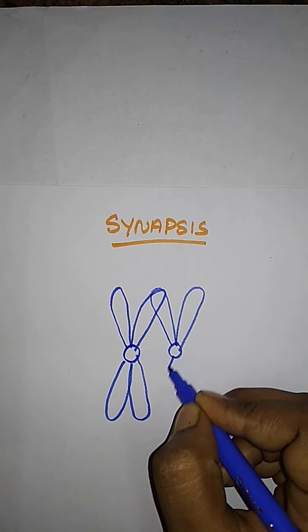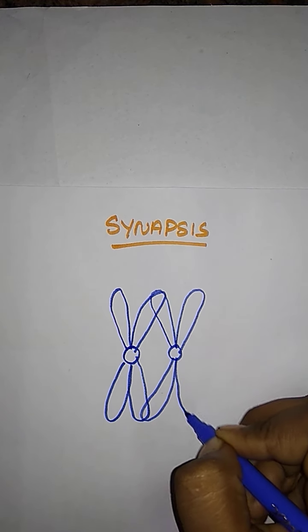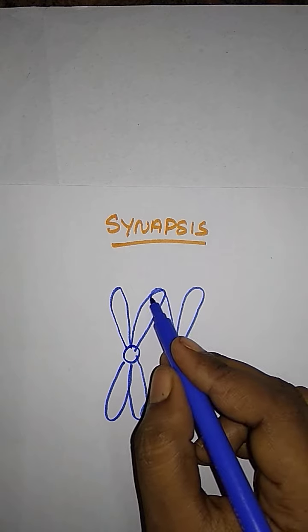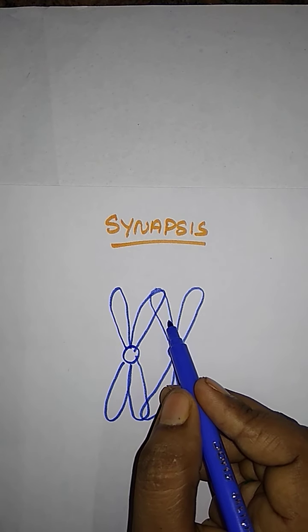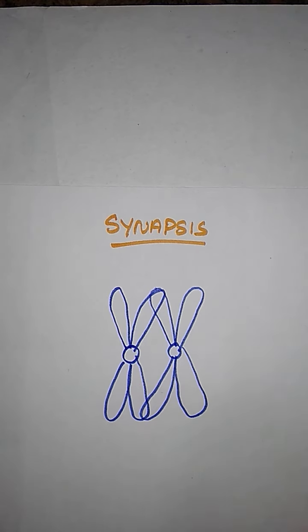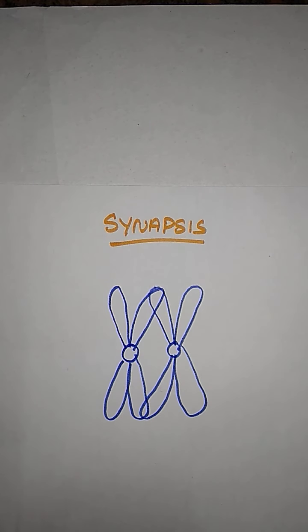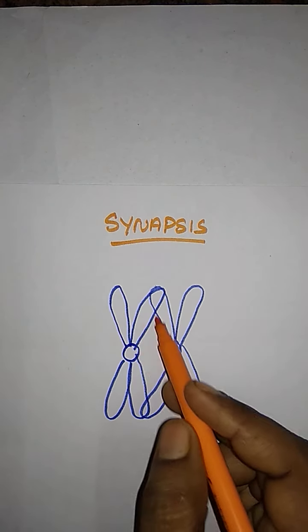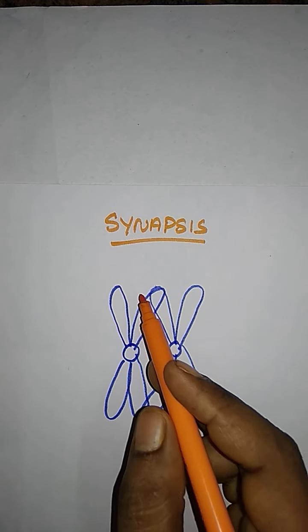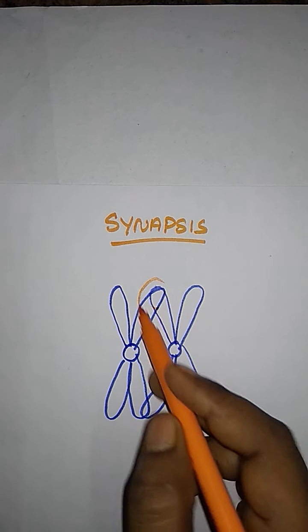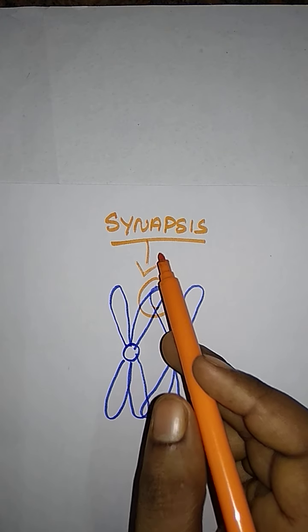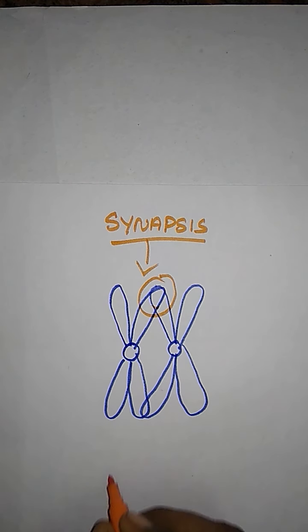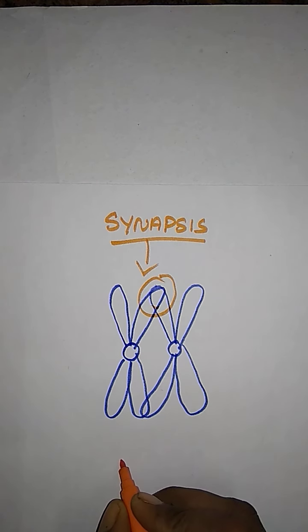Sister chromatids are paired with other sister chromatids. This is the pairing of homologous chromosomes during the meiosis stage, and that pairing is called synapsis.